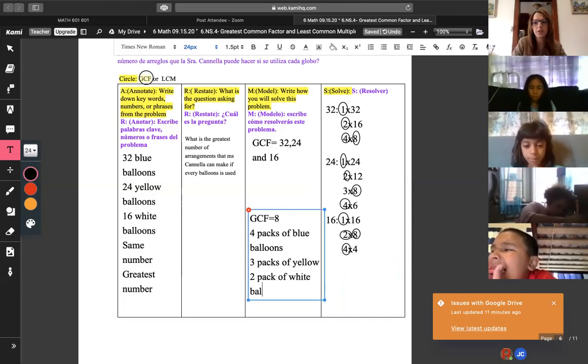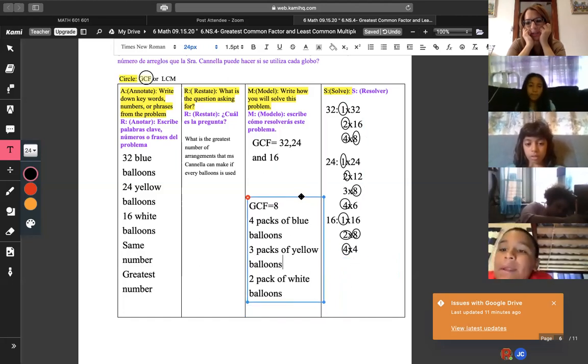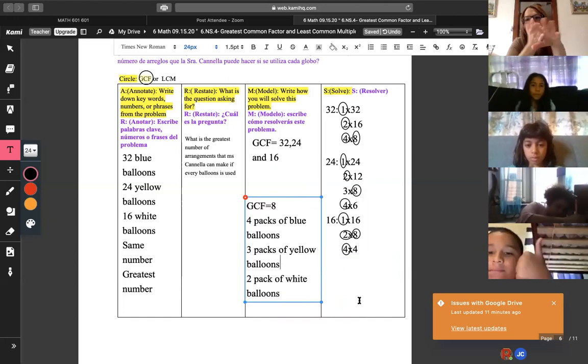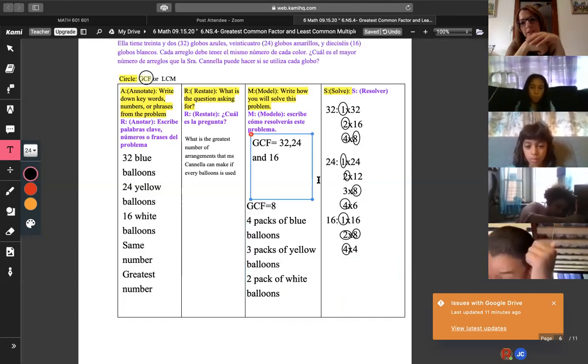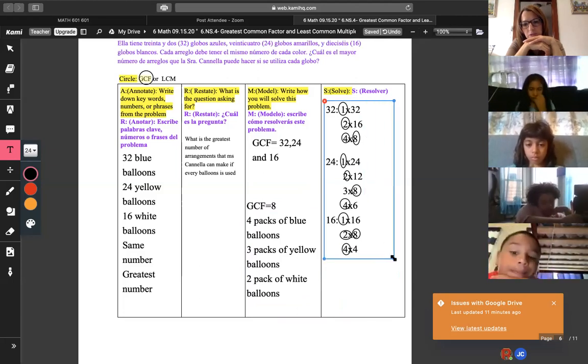This is what your independent practice will be like, which will be posted after our lesson is completed for the day with your exit ticket. Does this make sense to everybody? Yes. Because if not, we have office hours today at 2 to 3 where we'll go over this again with you. And now's the time for you to ask us questions. So I kind of want to reiterate, Ms. Cannell, if it's okay with you.